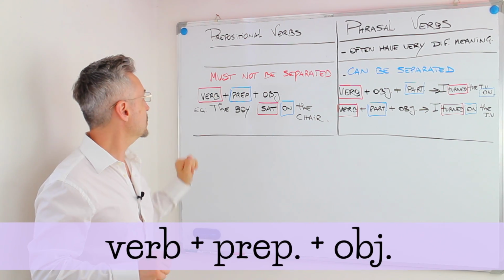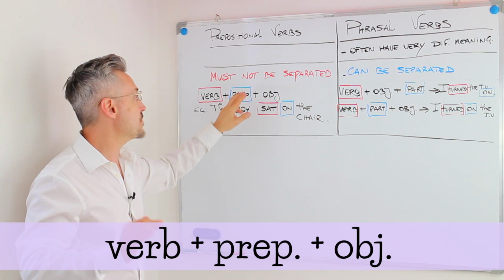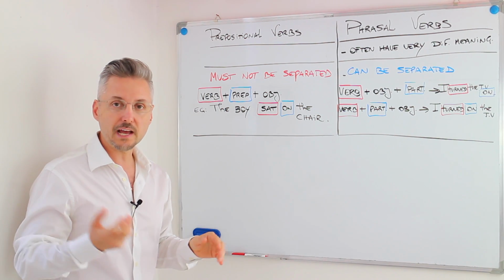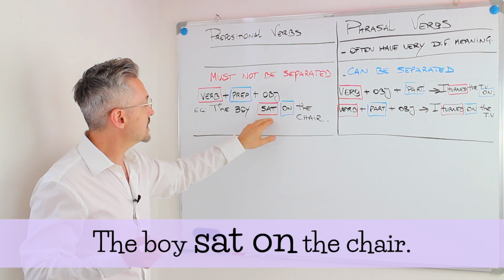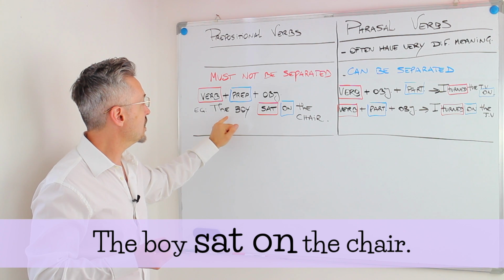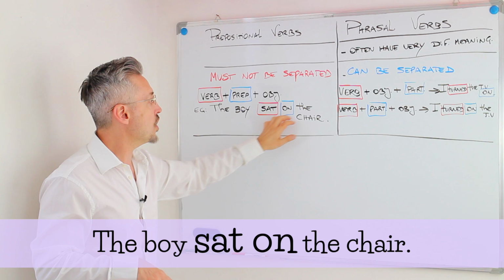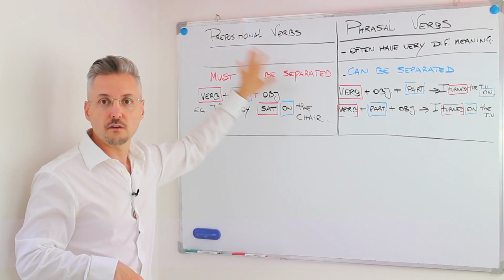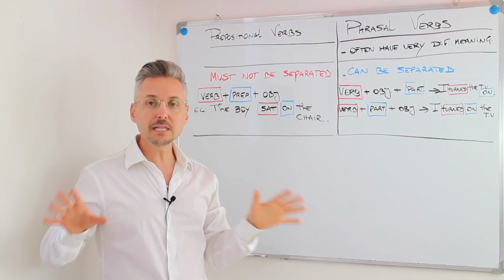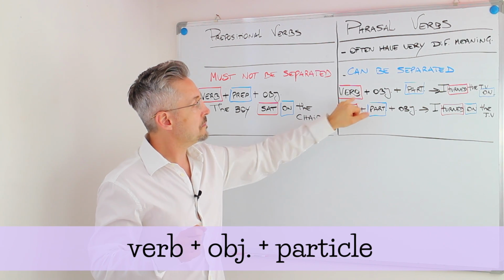For the prepositional verbs, we have a verb plus a preposition, because we said that cannot be separated, right? Plus the object, obviously. An example that I wrote is: the boy sat on the chair, okay? We cannot separate this. We cannot say the boy sat the chair on. Impossible. The boy sat on the chair. That's why it's a prepositional verb, okay? Sit on.